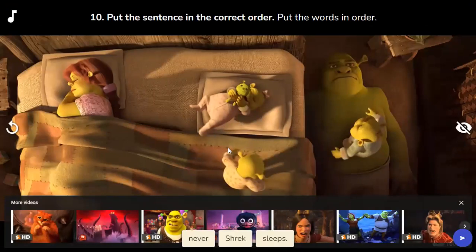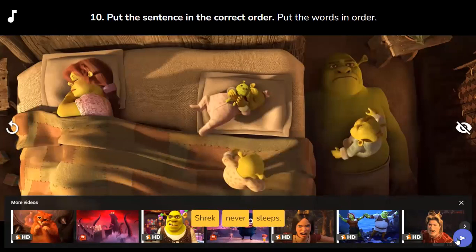Put the sentence in the correct order. Shrek never sleeps. Oh, he's awake because of the babies.